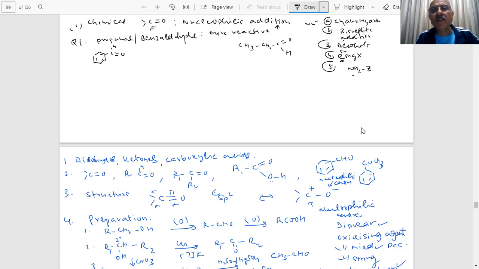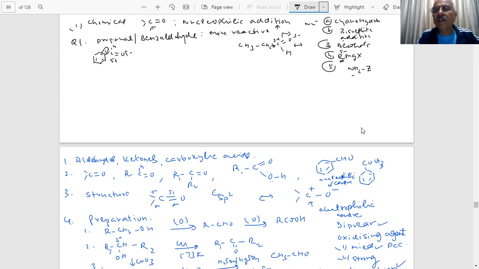Unless I draw the structure, I cannot tell you what is happening. This is negative, this is positive. The more positive it is, the stronger the reaction. Here the group is electron donating. What is happening here? This is positive, this is negative. But then you can see the resonance of this pi electron. Resonance effect is operating.